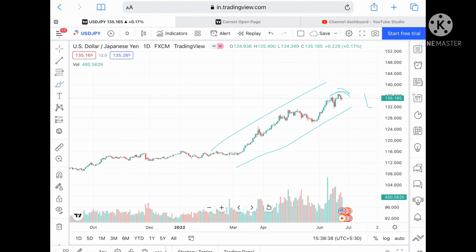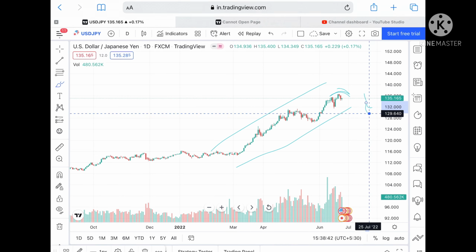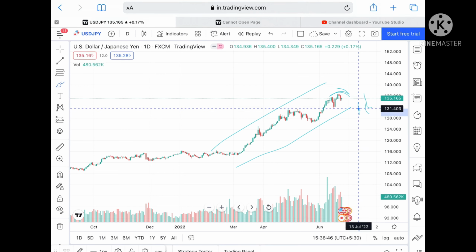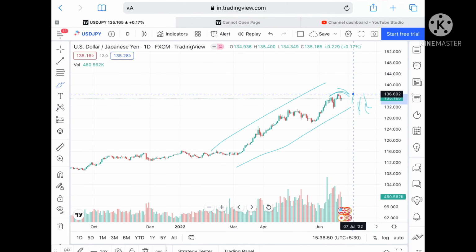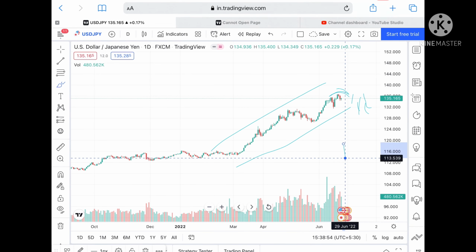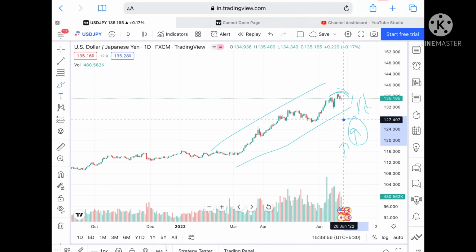And if this level goes downside, then it can touch a level of 129.640, and from there it can go further low. But suppose if this level sustains, then it can touch a level of 135.634, and from there a level of 136 again, and if that level sustains, then it can move to a new high.